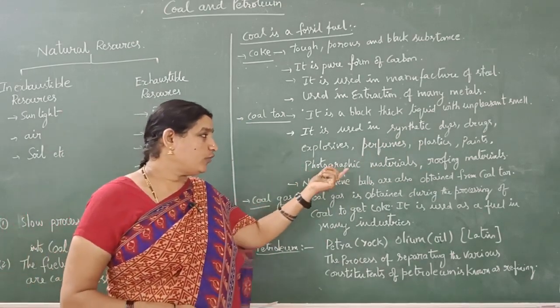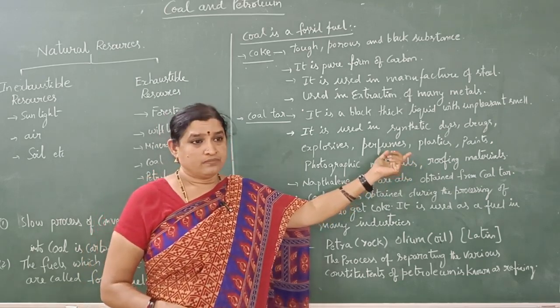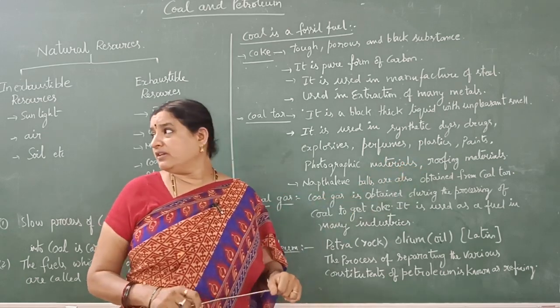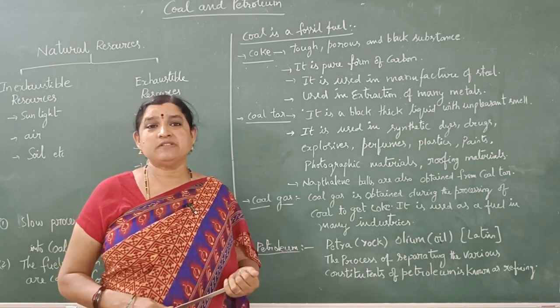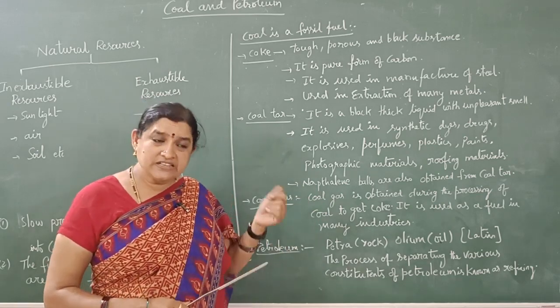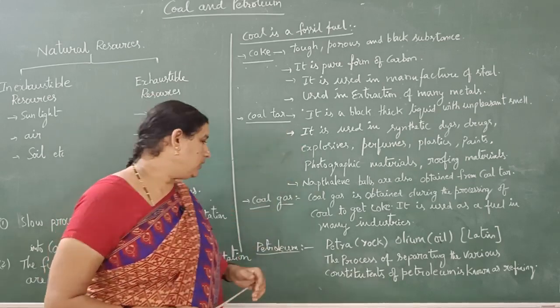It is also used in photographic materials and roofing materials. And for our domestic purposes, we use naphthalene balls in our household activities. These naphthalene balls are also prepared from coal tar.